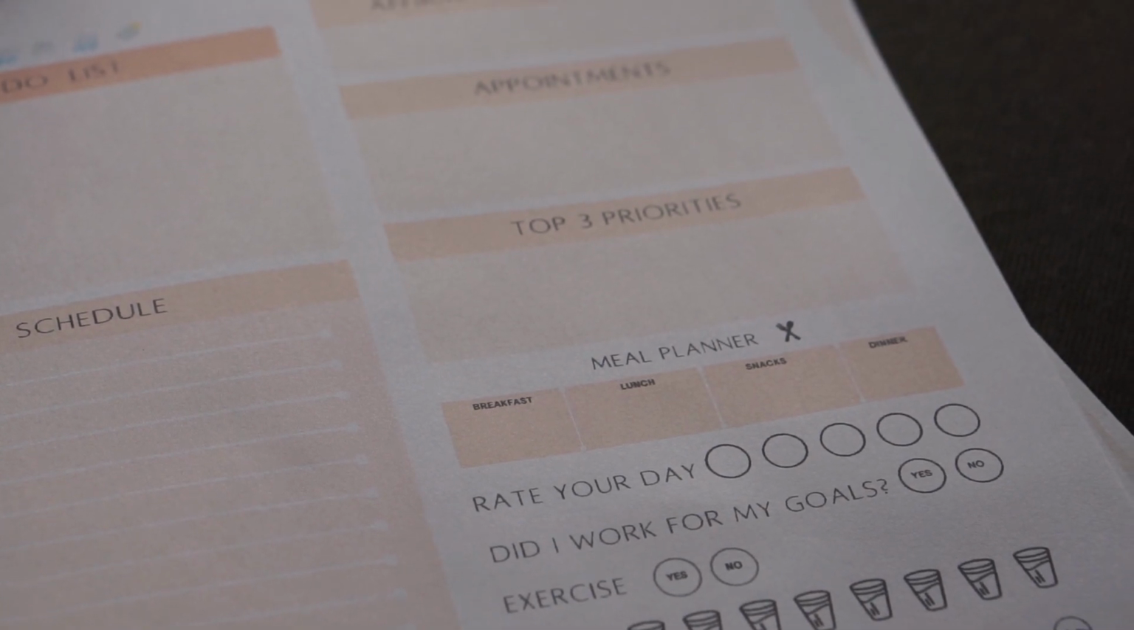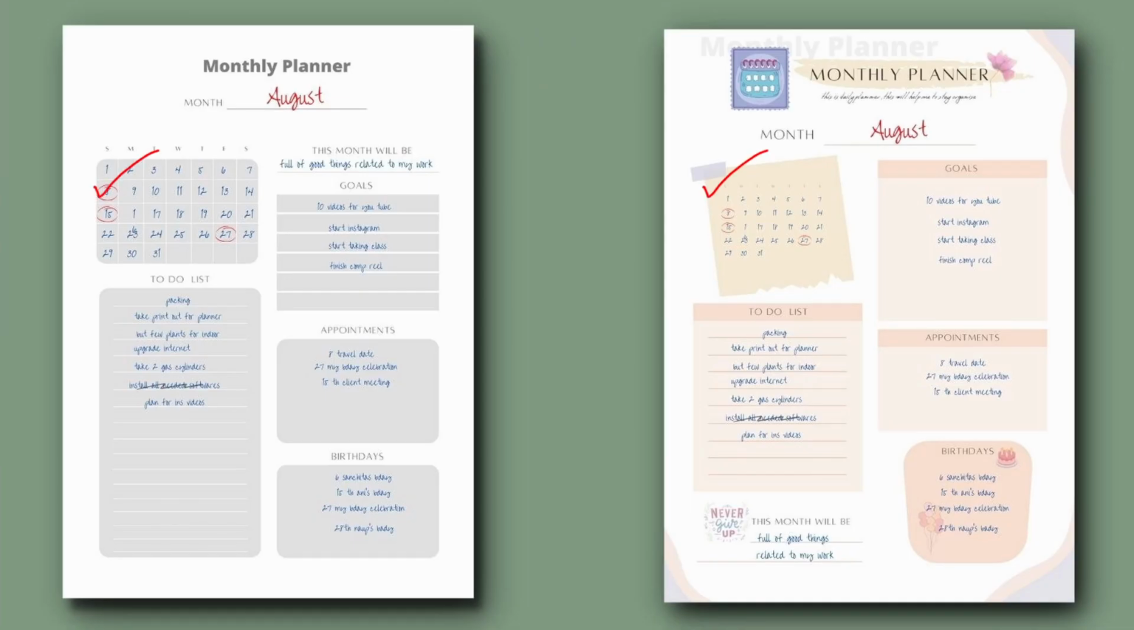On the left side you will see the month. Here you have to write down the dates manually for every month. Then on the right side you will see "This month will be", it is like a quote. You can write anything, like this month will be full of blessings or miracles or good things, etc. Then below that you will see goals. You will write down your goals. Then below the goals you will see appointments, then birthdays, and on the left side you will see that month's to-do list. In the colorful planner, the only difference you will see is that "this month" is written at the end.